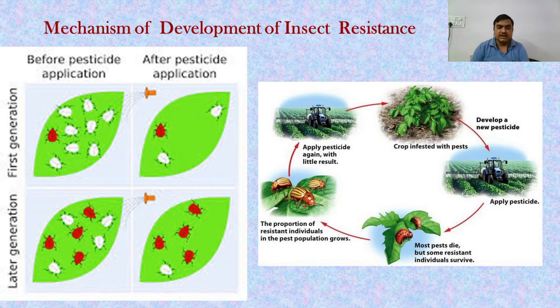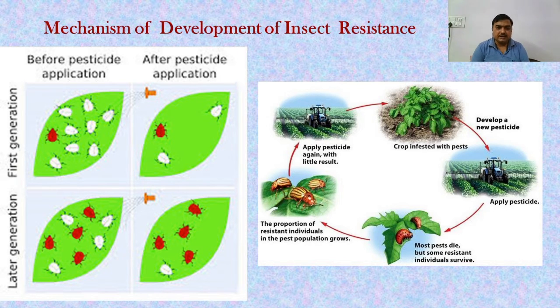With the help of this diagram, you can understand the first generation before pesticide application. When we have not applied any pesticide, in the very left corner of this diagram there are white insects, and there is also an insect that is red in color. After applying the pesticides, in the first application, there is a marked reduction in the population of insects. Only one red insect and two white insects remain.